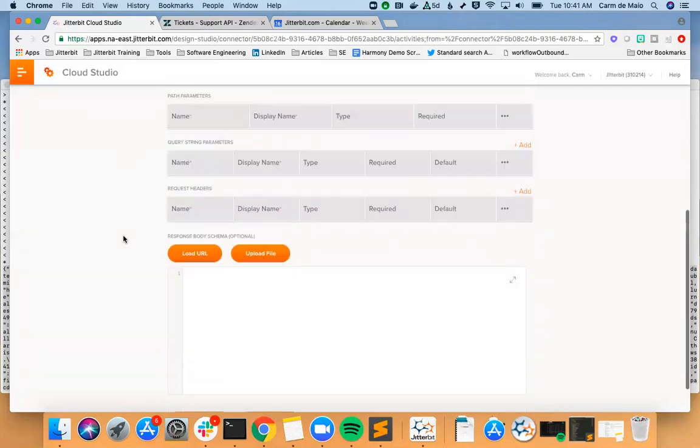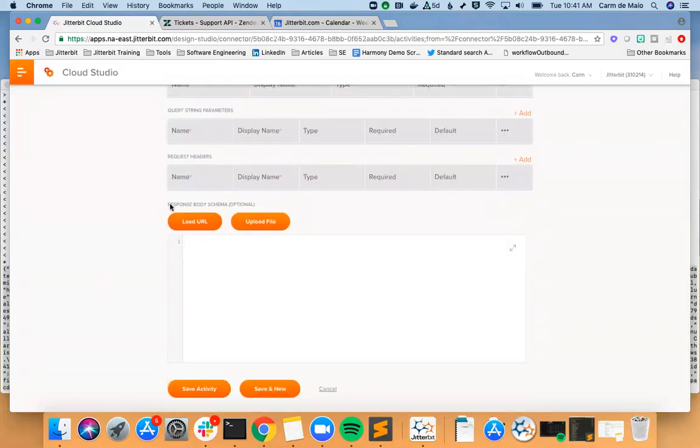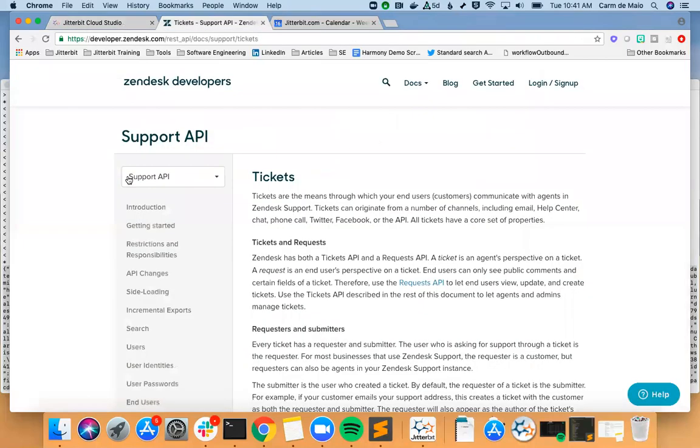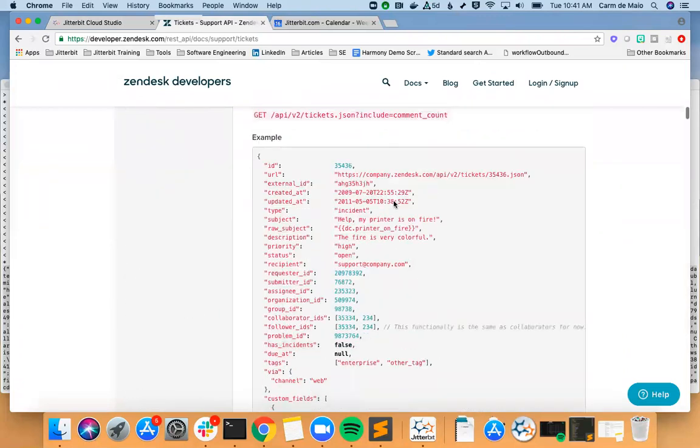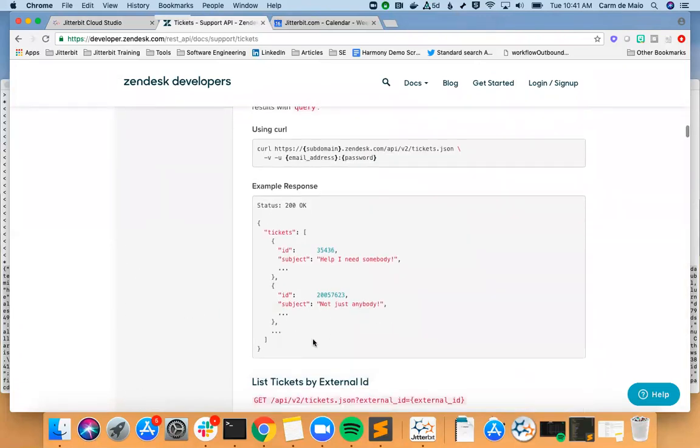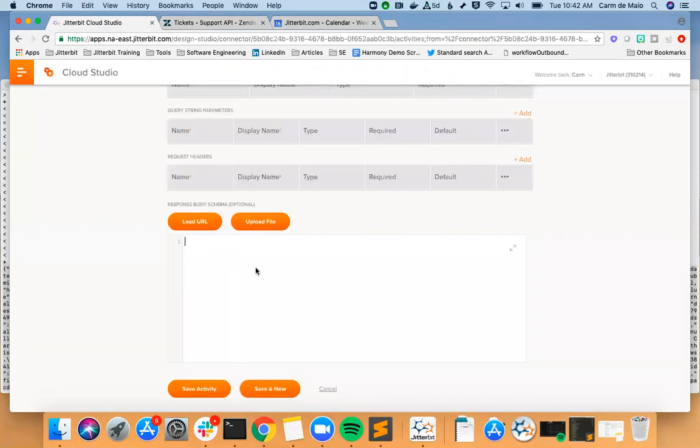Okay. And then what we need here is we also just need the response body schema. So once again, for this, we're just going to go over to the documentation, tickets here. And here's our example response. We're just going to copy and paste this from the documentation and put it in here.